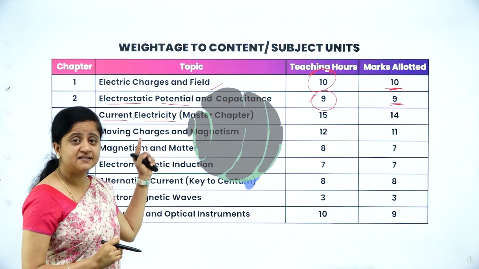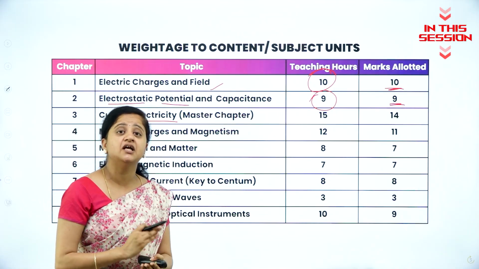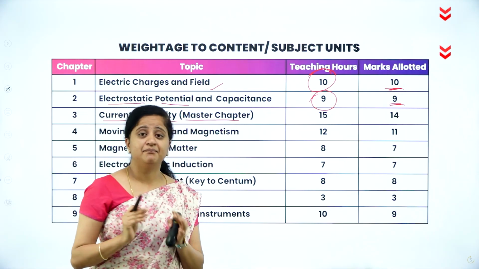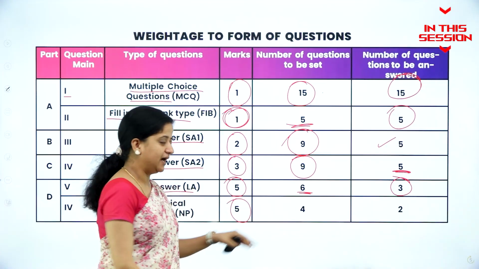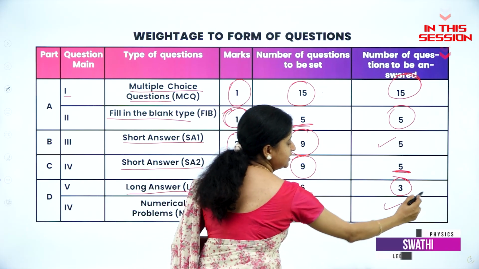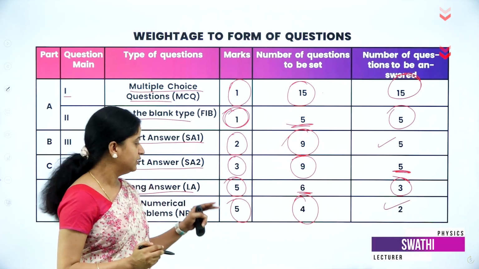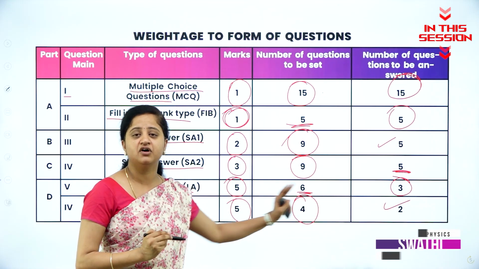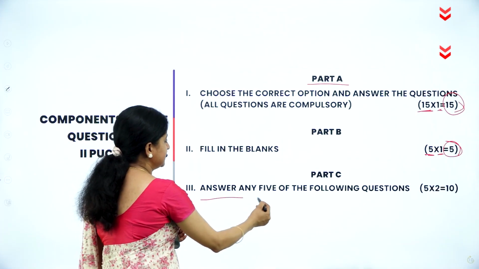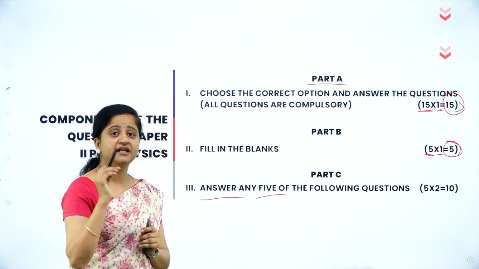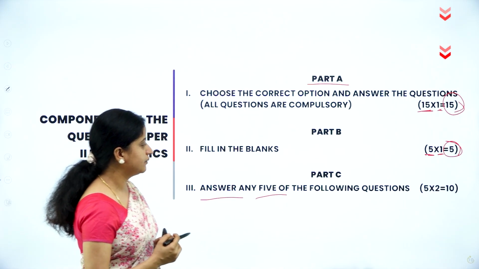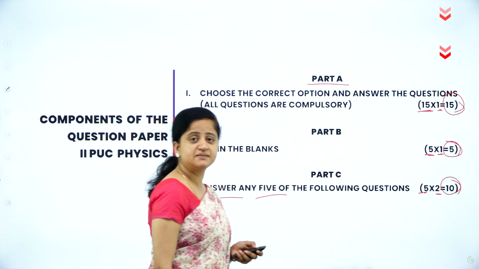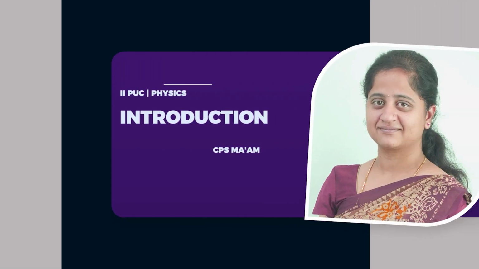Current electricity is the chapter which is very important from the examination point of view, and hence we'll call it a master chapter. You will be having 4 numericals, out of which you need to answer only 2. So 5 marks for each question, 2 numericals you need to attend, so that is for 10 marks. Third main, that's part C, you have to answer any 5 questions out of the following questions. So 5 questions each carries 2 marks, so total mark allotted for this part is 10.